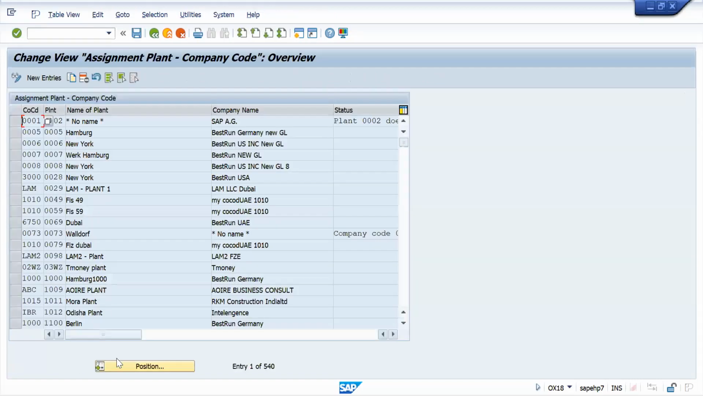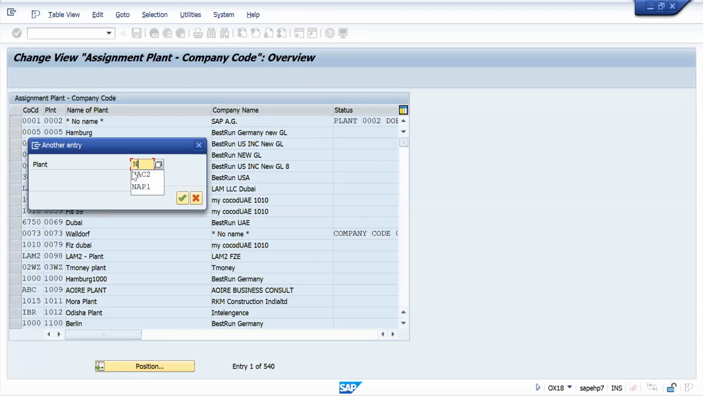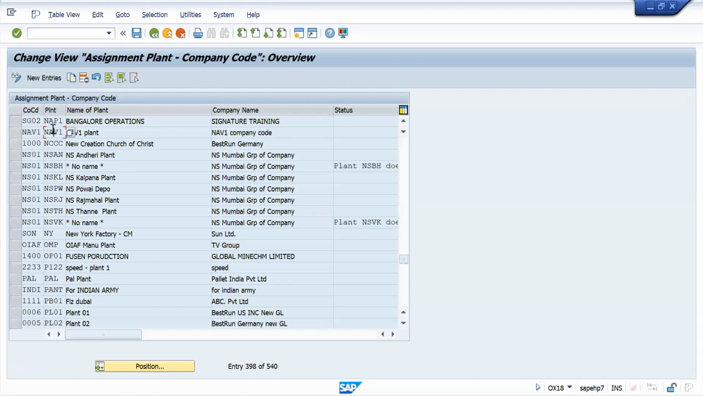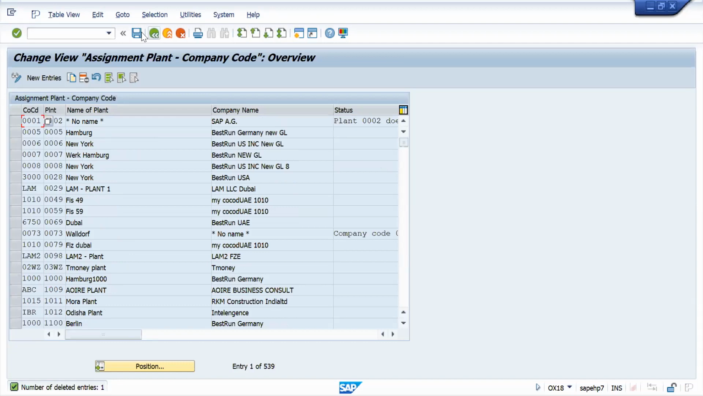Go here. So first I will go to position. Just check NAP1. This is my plant, right? Okay, see here. NAP1 is assigned to SG02. See here, company code is SG02. Why? Because I copied the data from this company code, right? So here also everything is copied. I don't want this one. I will select this one, I will delete. I want to assign it to my company code, right? Let's save it. Anything you are deleting, you need to save.